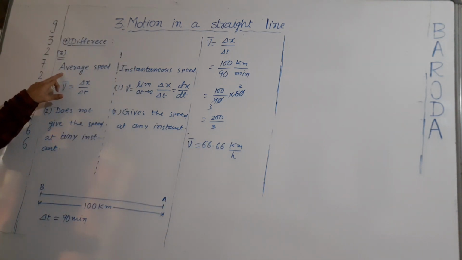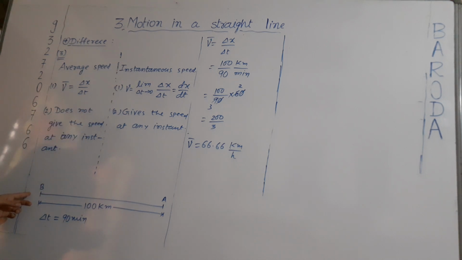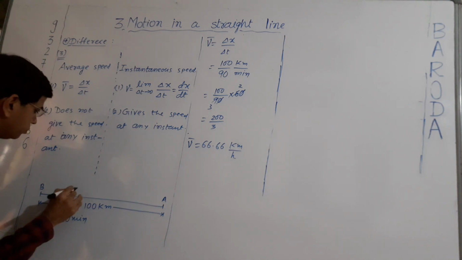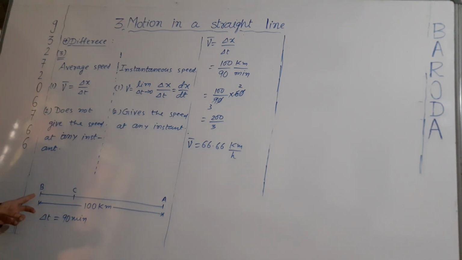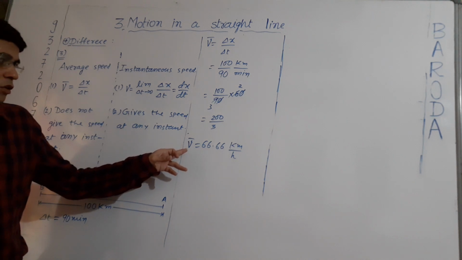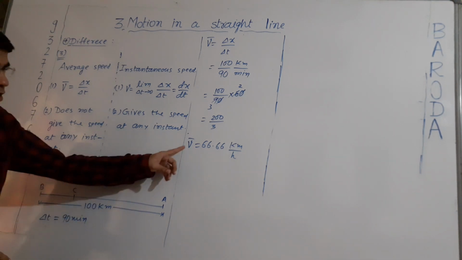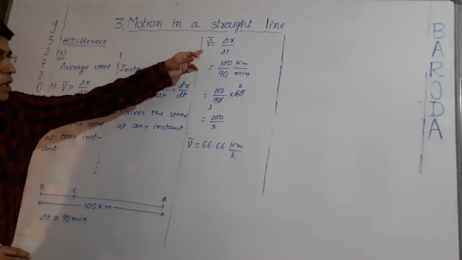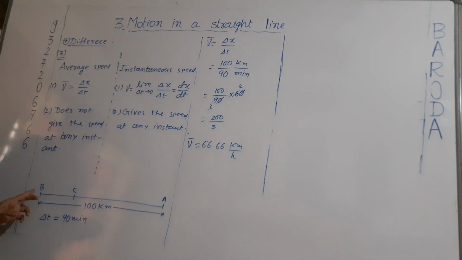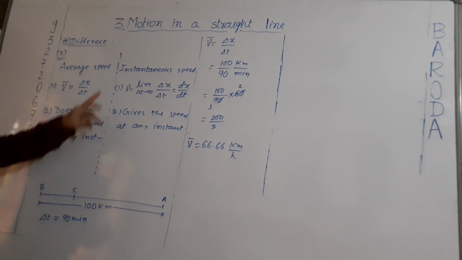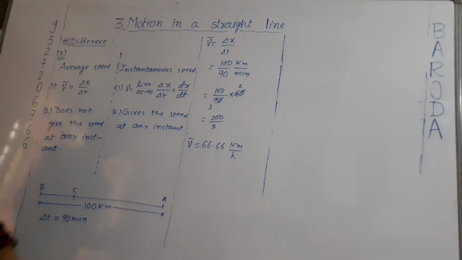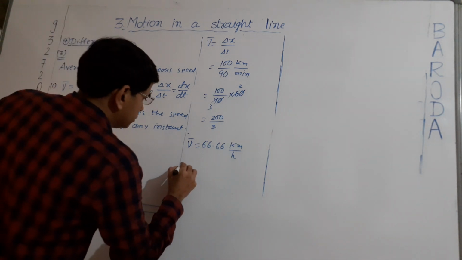But what is instantaneous speed? If we want to know the speed of car after 23 minutes, suppose here at point C, then we cannot know the value of speed of car at 23 minutes by this value, or we can say by average speed. To find out the speed of car at 23 minutes, we will have to find out the instantaneous speed.